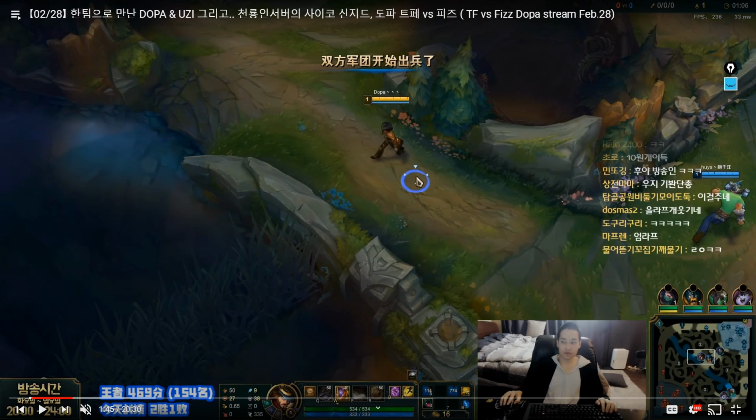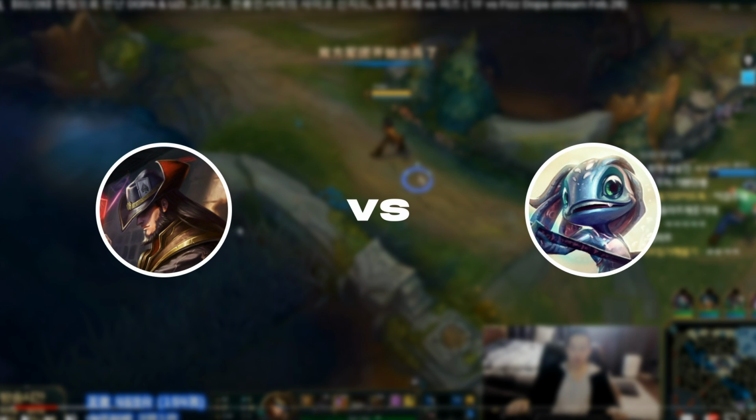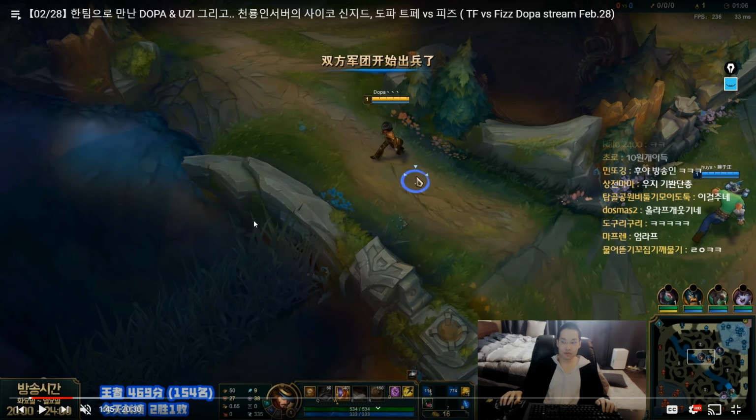Okay, so this is going to be the third and final example of the basic wave sequencing video. And again, here we're going to do a classic matchup that almost everyone has heard of. It's going to be TF versus Fizz. However, it's going to be a little bit different. Again, we're going to be talking about how wave sequencing can actually end up changing.